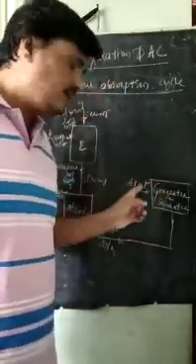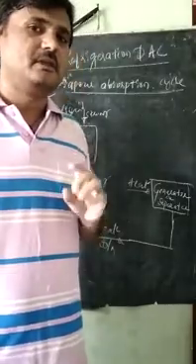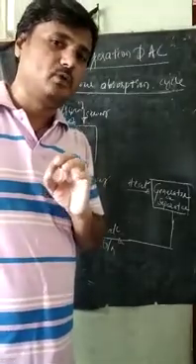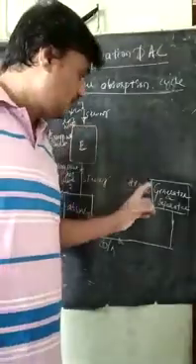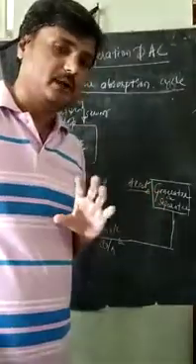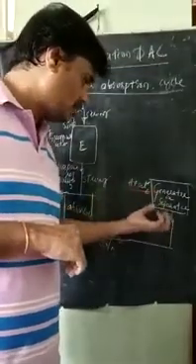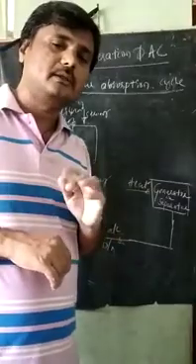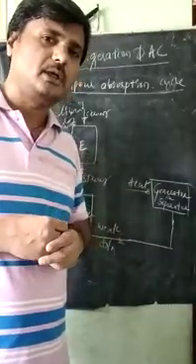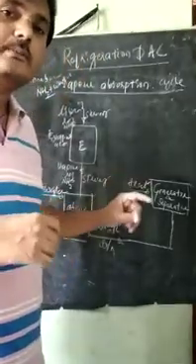This is what I have told: without any external energy, we cannot remove the heat from the low temperature zone. Here we are supplying the heat to the generator or separator. What happens after supplying a certain heat? Because this is a weak solution, a mixture of water and ammonia, at this certain temperature, what happens?